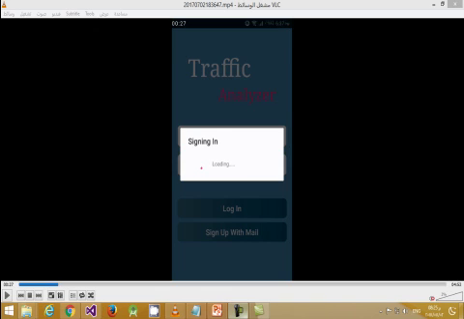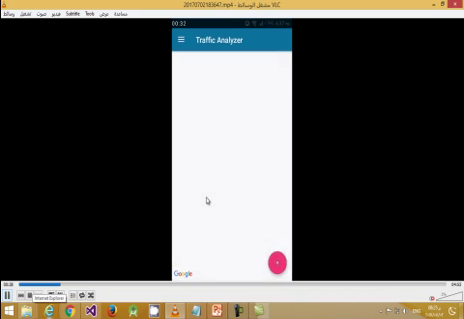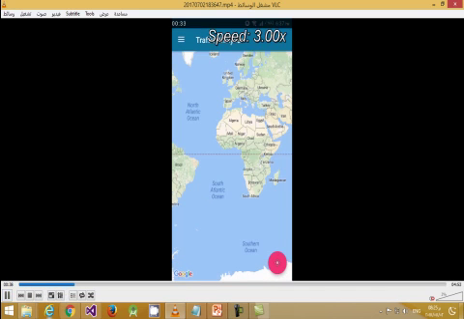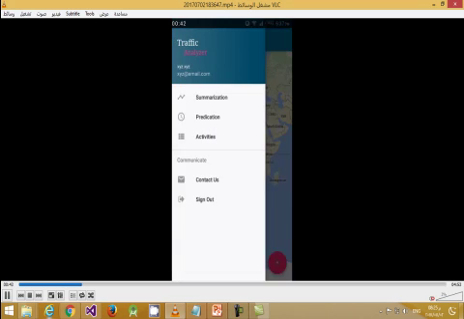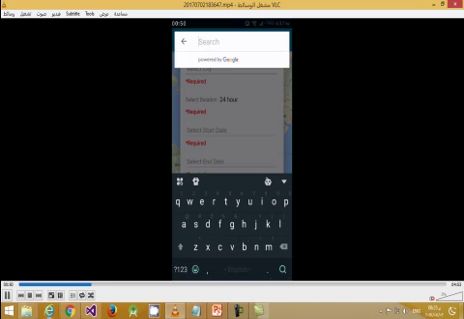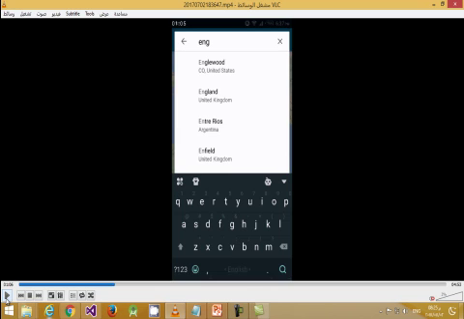Similarly, we will demonstrate the mobile application for the same feature. The user is now signing in. After signing in, the user should select from a menu which feature they want to benefit from, which is summarization, then enter the date and data to show the route or traffic summary.